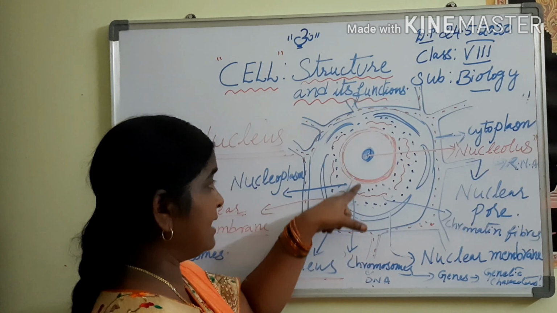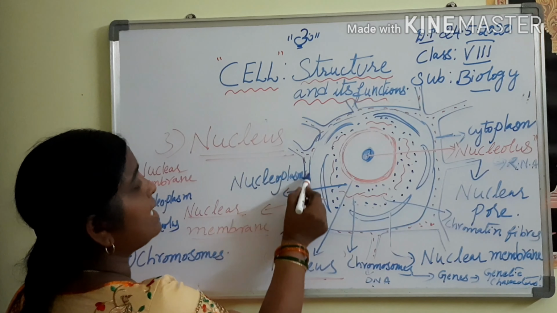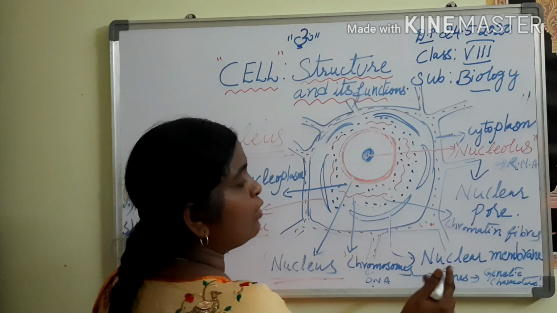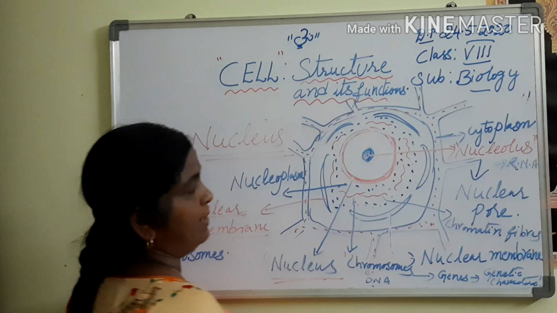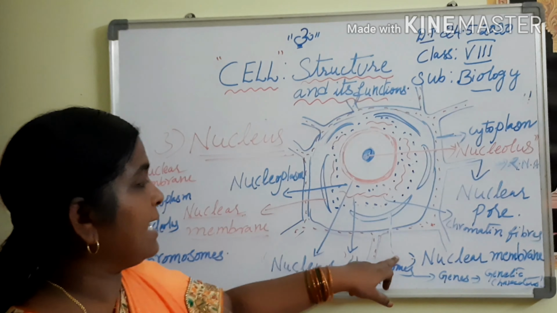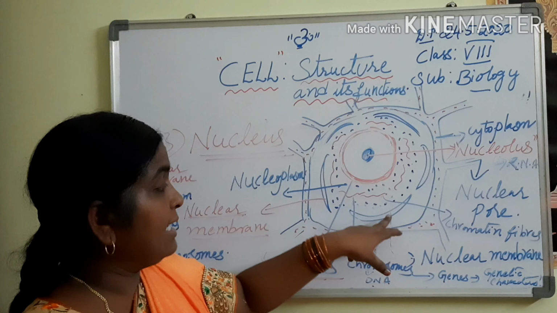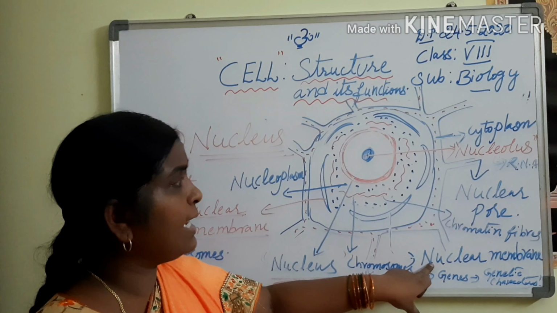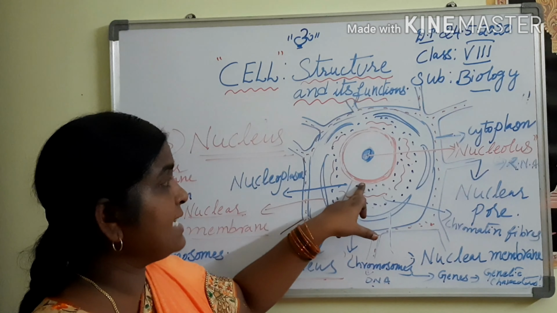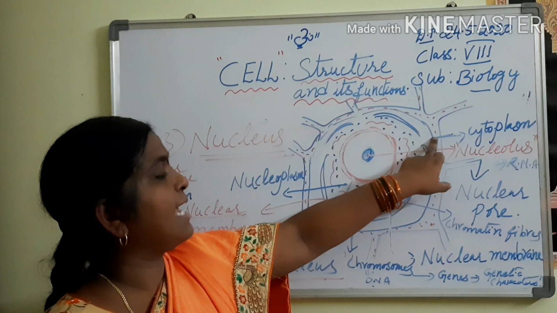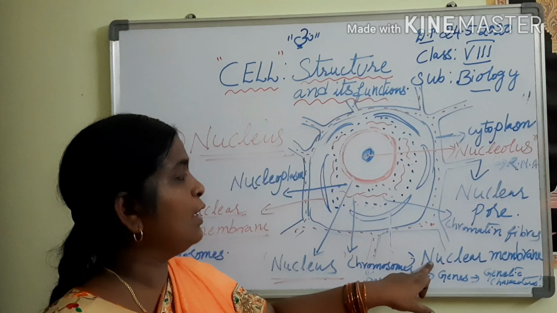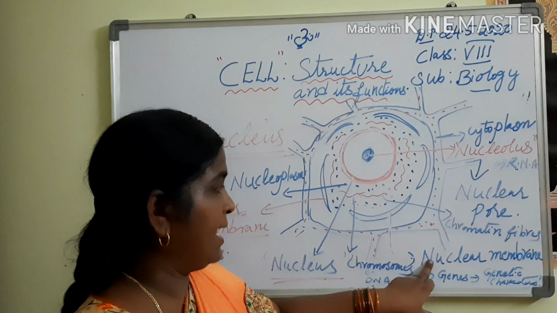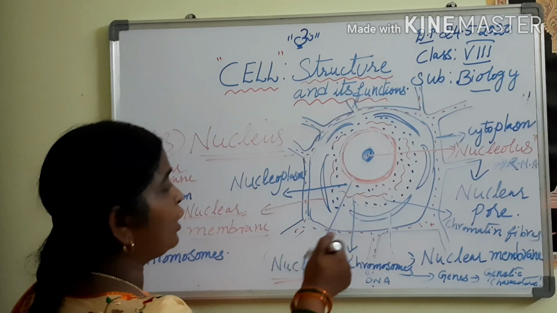The nucleus is separated from the cytoplasm by a membrane called what? Nuclear membrane. See children, listen clearly. We are discussing the nuclear membrane. What is this nuclear membrane? This nucleus is separated from the cytoplasm by a membrane called the nuclear membrane. This nuclear membrane is porous.